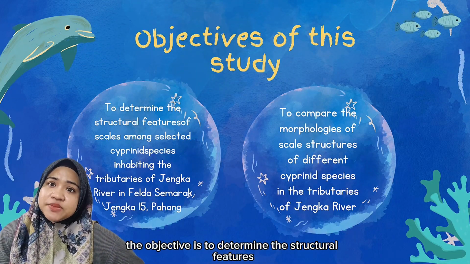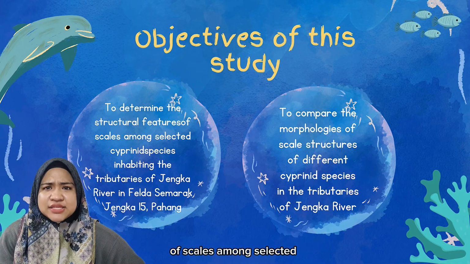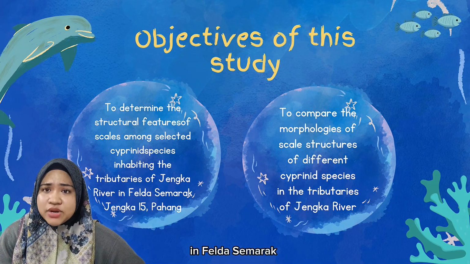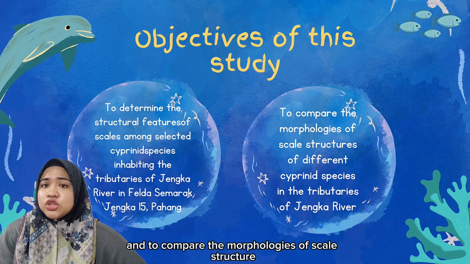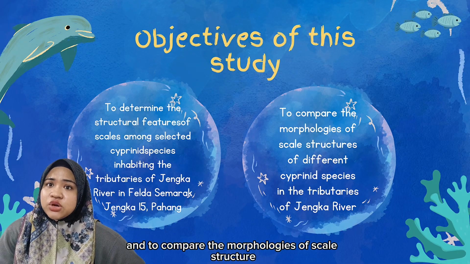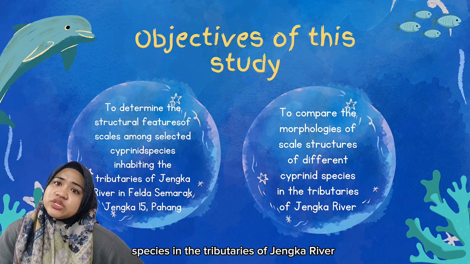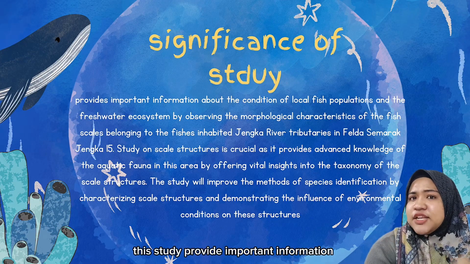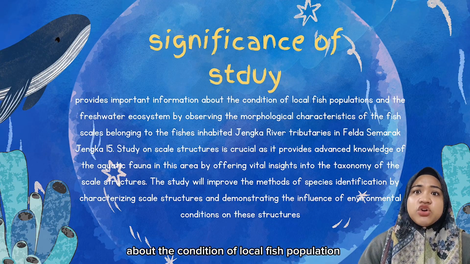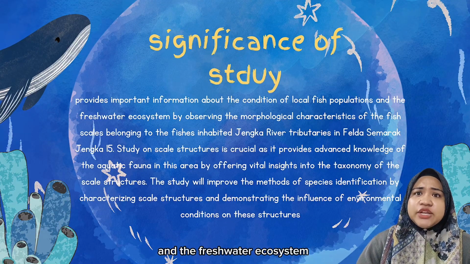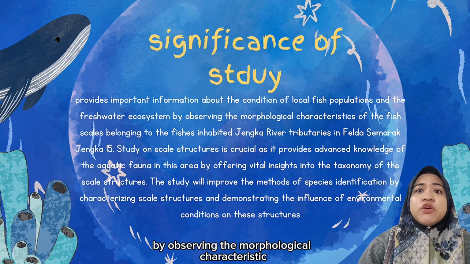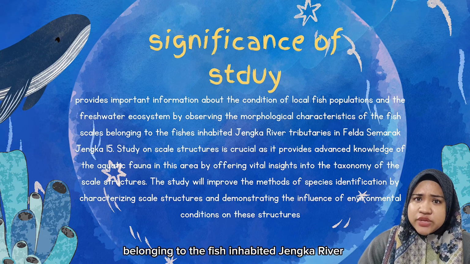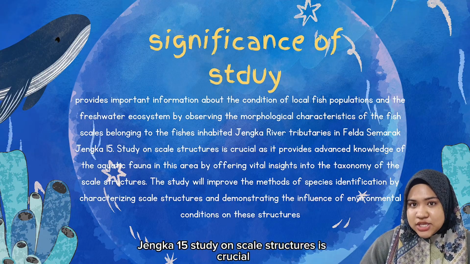The objective is to determine the structural features of scales among selected cyprinid species inhabiting the tributaries of Jengka River in Felda Semarak, Jengka 15, Pahang, and to compare the morphologies of scale structure of different cyprinid species in the tributaries of Jengka River. So, the significance of this study is that it provides important information about the condition of the local fish population and the freshwater ecosystem by observing the morphological characteristics of the fish scales belonging to the fish inhabiting Jengka River tributaries in Felda Semarak, Jengka 15.